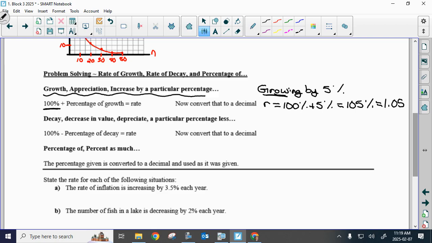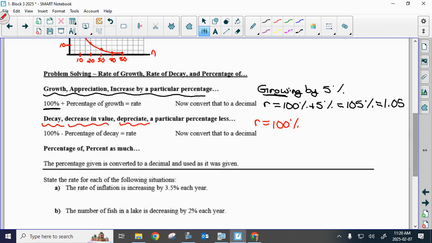If you see decay or decrease in value or depreciate, that means we're losing that amount. So if I say my population is decreasing by 5%, your common ratio is not 5%. Your common ratio is actually 0.95. And this is why. You're going to take your 100%, because that's what you started with.